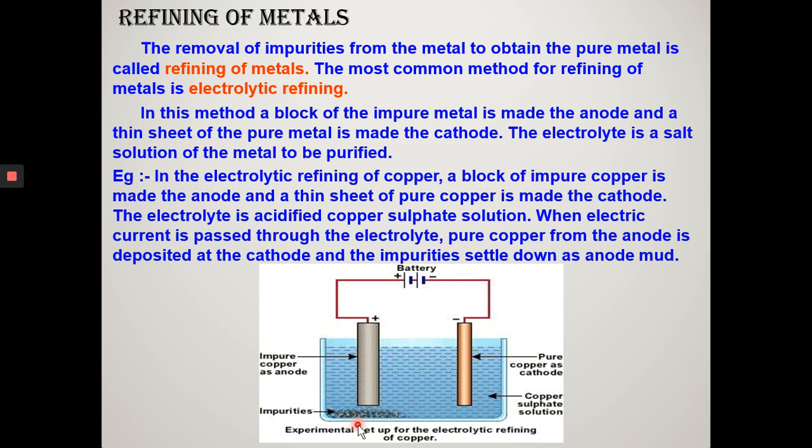The advantage of this method is not only to get the pure metal, but also it gives the precious metals like gold and silver in native state. For more clarity, please view this clip.